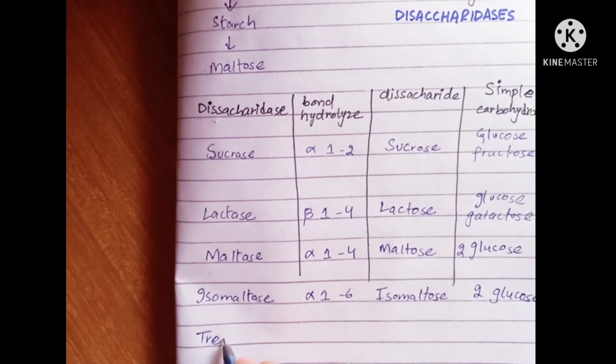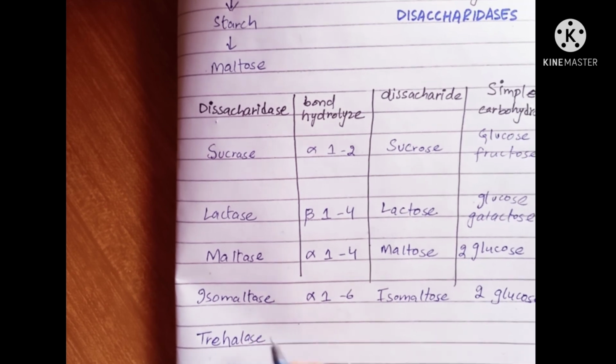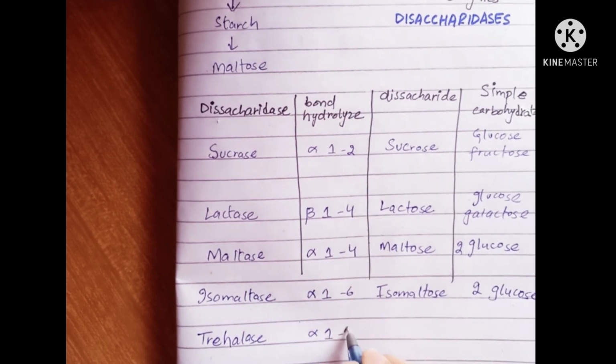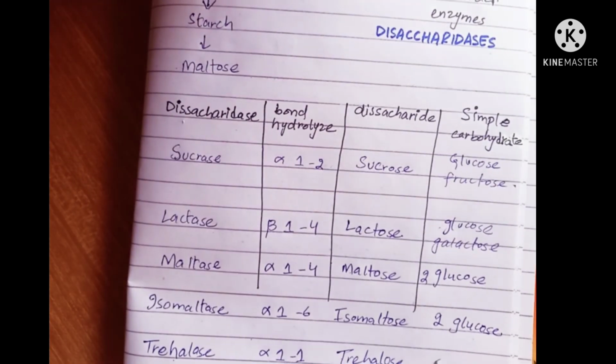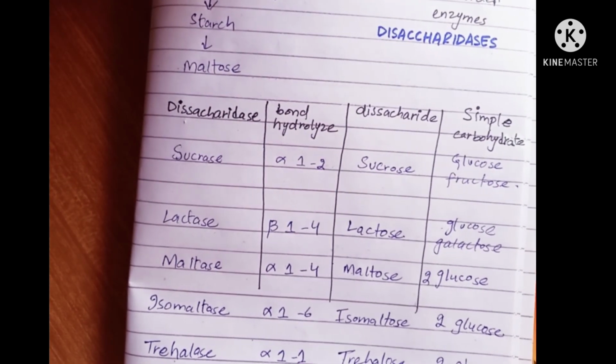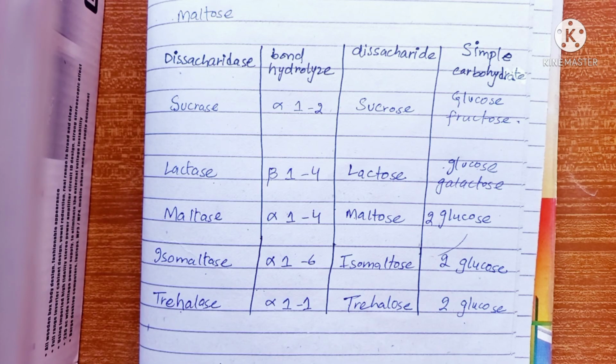Last but not the least, we have trehalase, which hydrolyzes alpha 1,1 linkage. It acts on trehalose and forms 2 glucose monomers. This is all about digestion of carbohydrates. If you have any question, you are free to ask. Thank you.